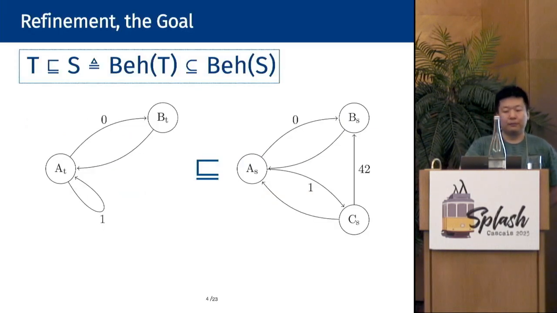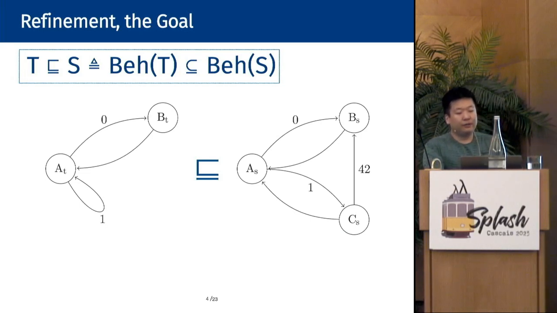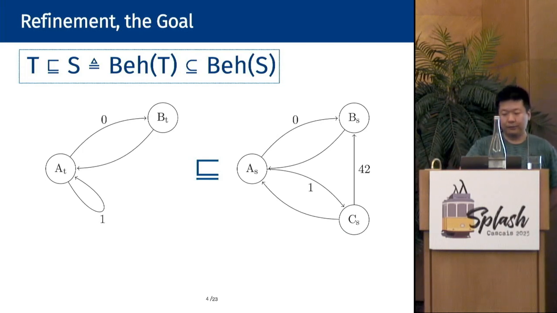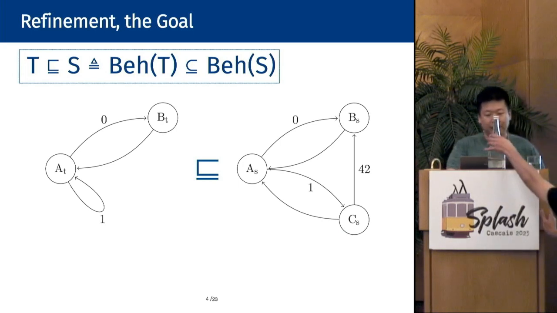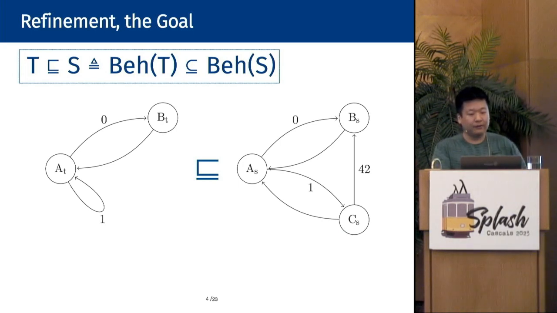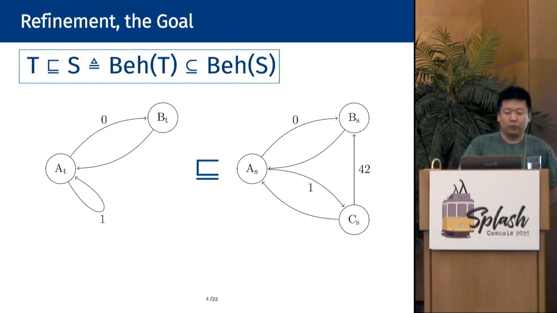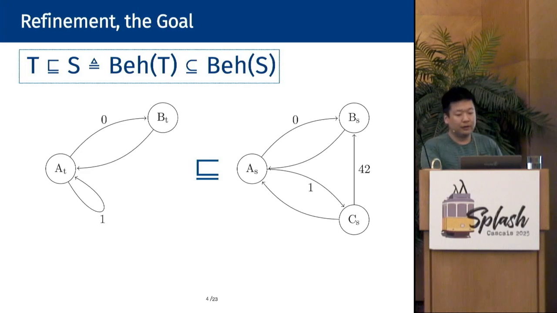Consider proving the refinement between the following two systems. In this talk, the state A is always the initial state. On the left is a target system where it either steps to the state B while emitting an event 0 and then comes back to the state A, or it emits an event 1 and directly returns to A. On the right is a source system similar to the target. It either steps to the state B while emitting 0 or steps to C while emitting 1. On both cases, it can return to A, and in case of C, it can step to B while emitting 42.